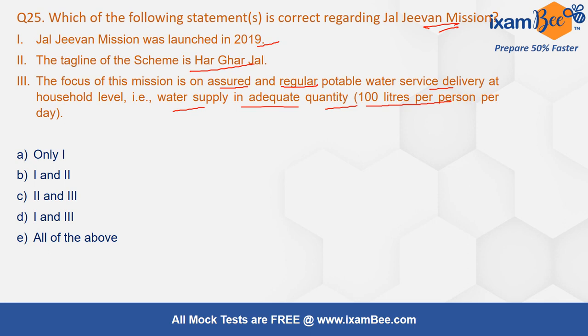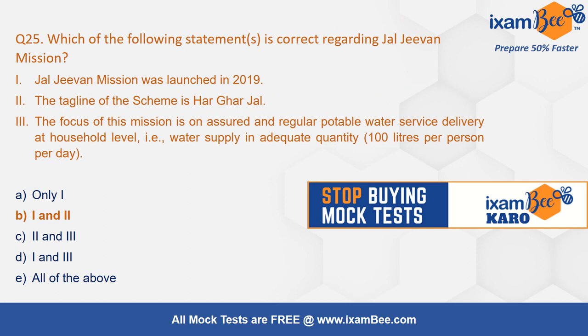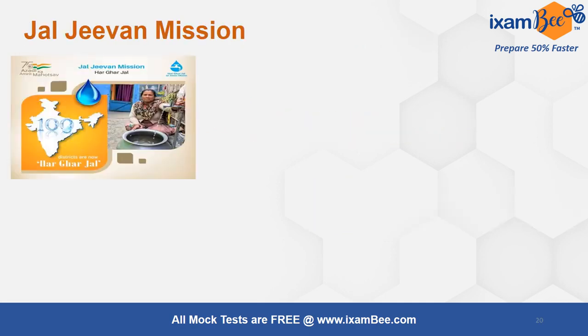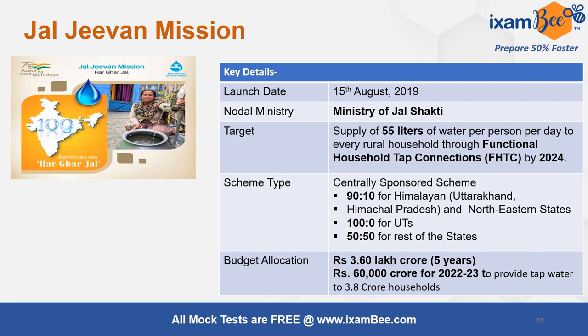Now this third one is not correct, because as per the Jal Jeevan Mission, you see, the target supply is 55 liters of water per person per day, not 100, to every rural household through functional household tap connection. So every household will have a tap by 2024, and Ministry of Jal Shakti is the nodal ministry.